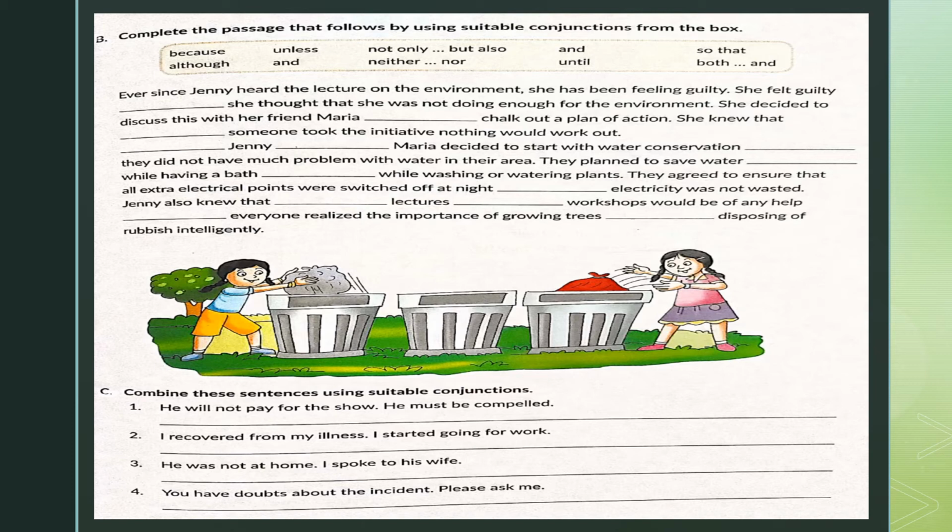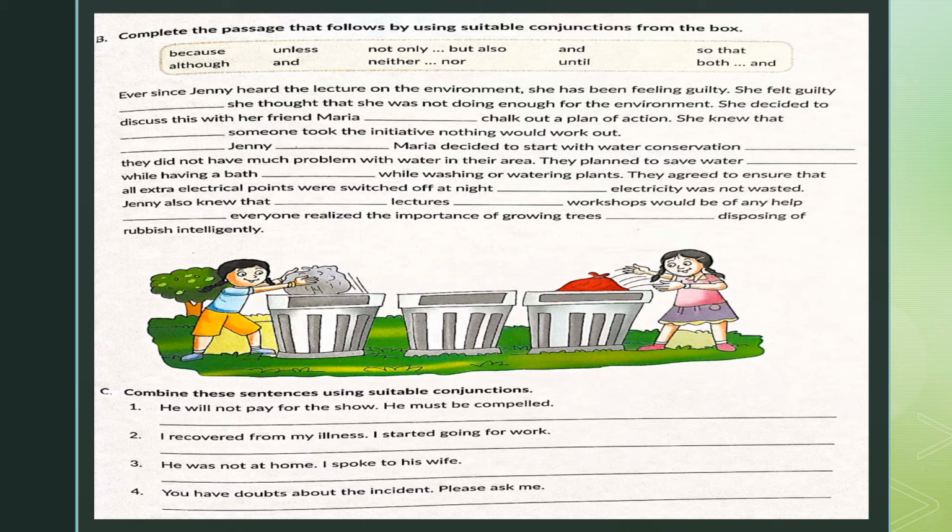Everybody follow this. Ever since Jenny heard the lecture on the environment, she has been feeling guilty. She felt guilty because she thought that she was not doing enough for the environment. She decided to discuss with her friend Maria and chalk out a plan of action. She knew that until someone took the initiative, nothing would work out.